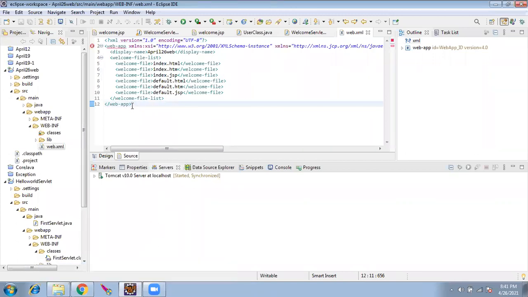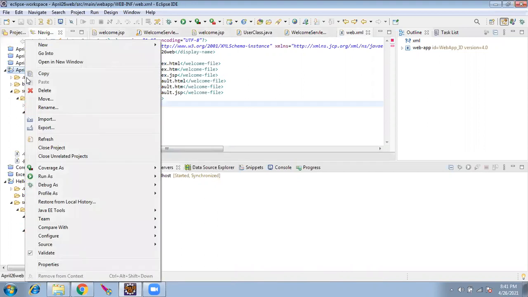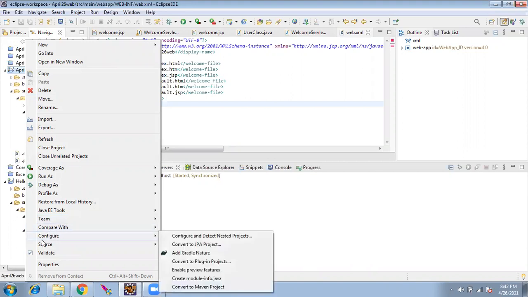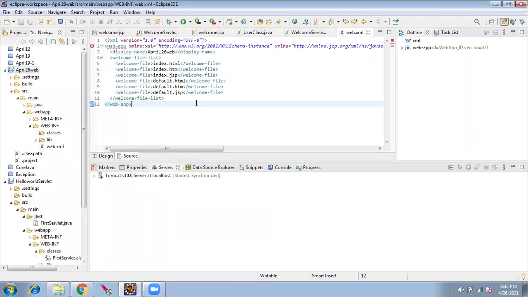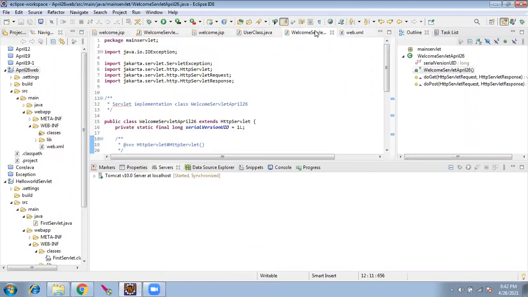Rajesh, how do we get this web.xml? When you create a project, there was a checkbox, create web.xml. If I click that checkbox, this file will be automatically created. Okay. So next step. That's all. I'll run this project and see whether everything is good without any error. No, I have to do one more thing.